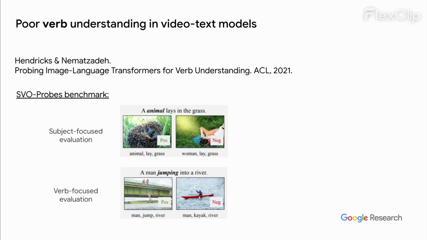Recent works have highlighted the strong object bias of current vision language models. This was first studied in images alone with the SVO-Probes benchmark, where they show that image language models struggle to distinguish between different verbs and often rely on nouns instead. For instance, it is easier for the model to distinguish between a positive and negative image caption pair when the subject changes from animal to woman than when the verb changes from jumping to kayaking.